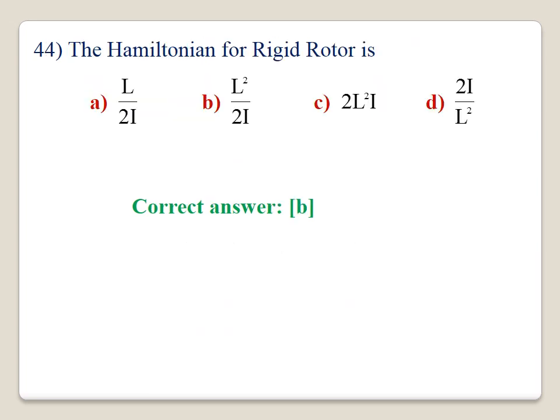44. The Hamiltonian operator for the rigid rotator system, option B is correct. L square by 2I, where I is the moment of inertia and L is the total angular momentum vector. The Hamiltonian operator for rigid rotator is H equal to L square by 2I. Option B is correct.